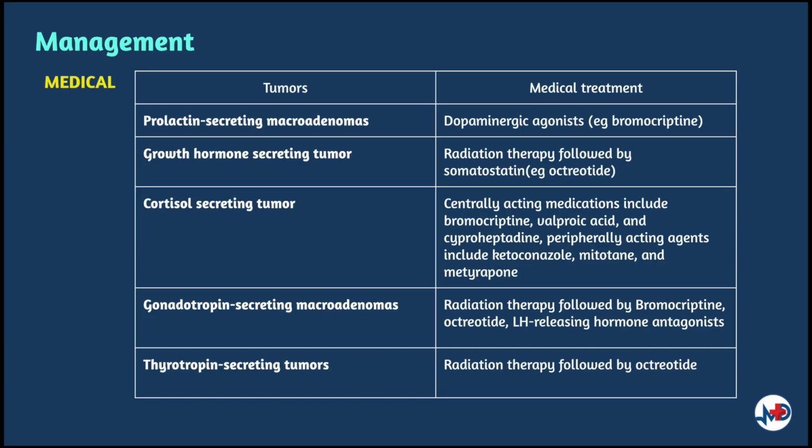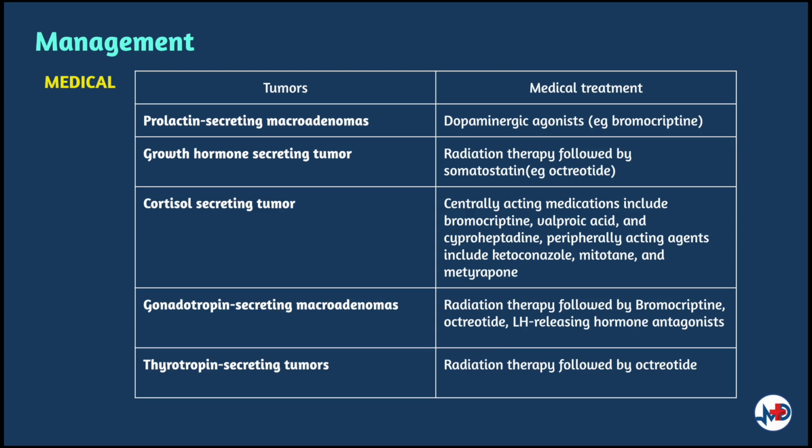So surgical intervention remains the mainstay for pituitary macroadenomas except macroprolactinomas, which usually have an excellent response to medical therapy. The tumor size may be diminished but often does not disappear completely. So medical treatment plays an essential role in reducing tumor size, controlling hormonal excess, or correcting hormonal deficiency. Examples of medical treatment are dopaminergic agonists such as bromocriptine, which are useful for prolactin secreting macroadenomas, and radiation therapy followed by somatostatin analogues such as octreotide, which is given for post-surgical treatment of growth hormone secreting tumor.